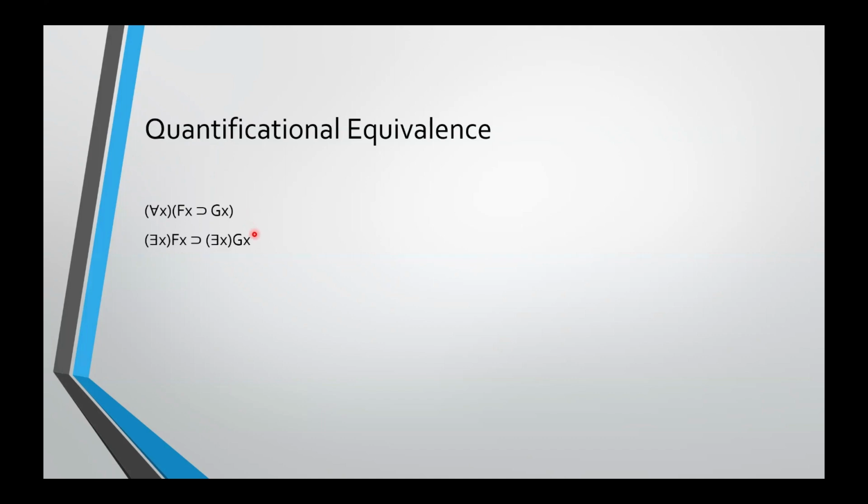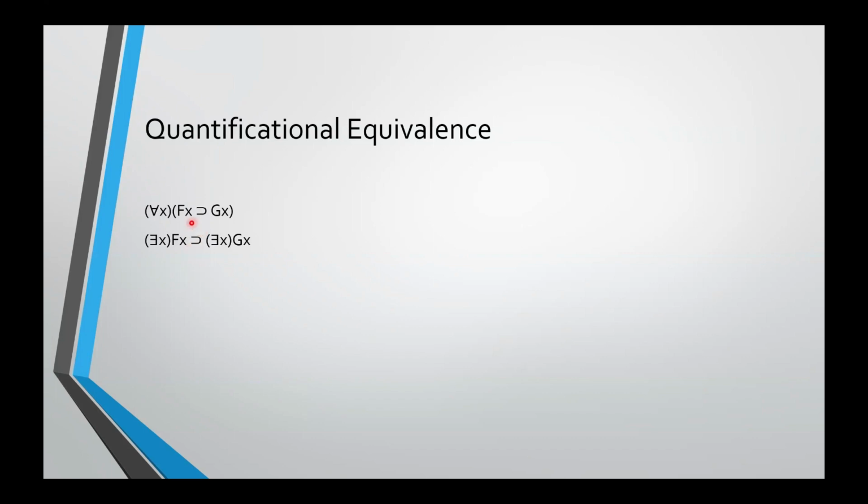So this one is a categorical sentence, right? This says all F's are G's. This says here that if there is an F, then there is a G. So if all F's are G's is true, then this also has to be true, right?